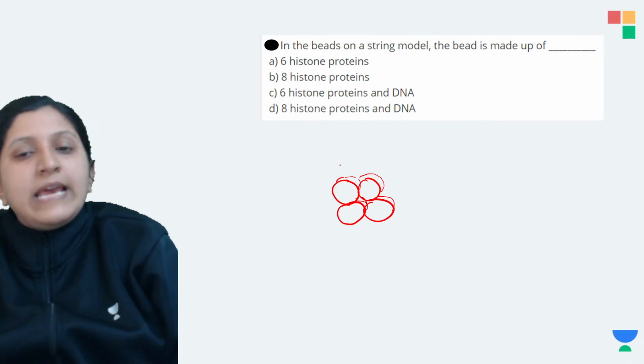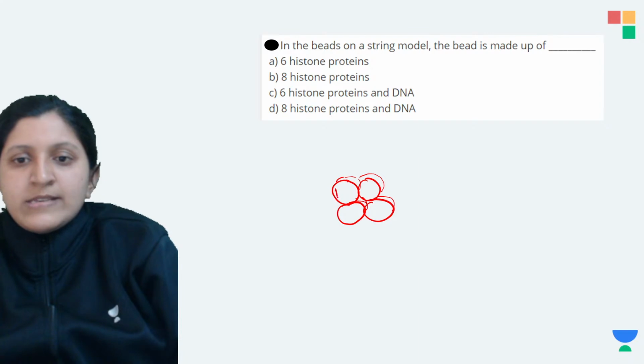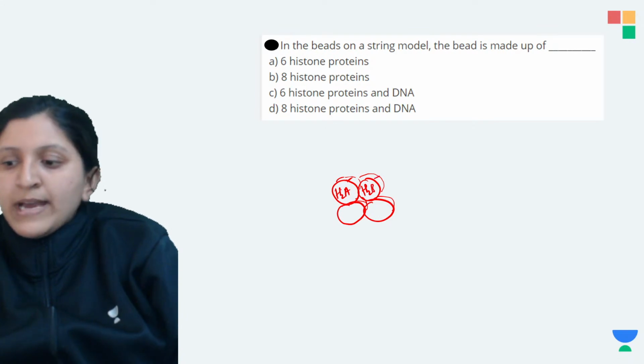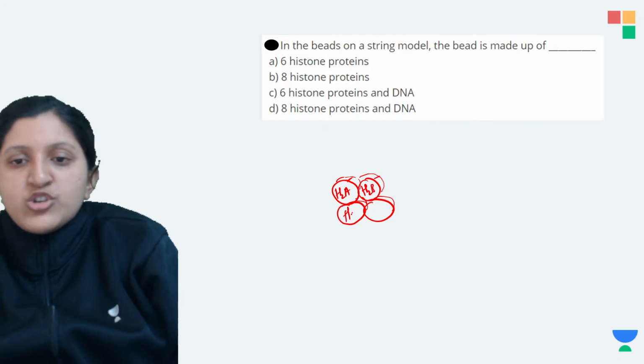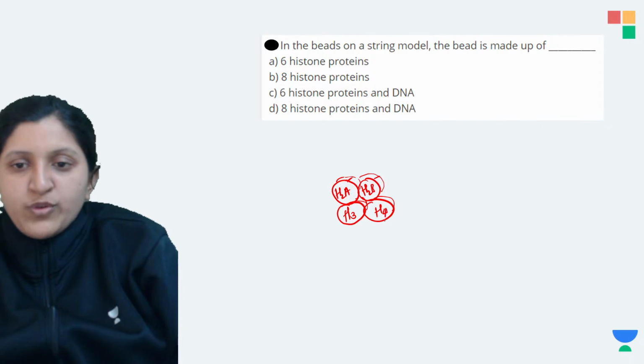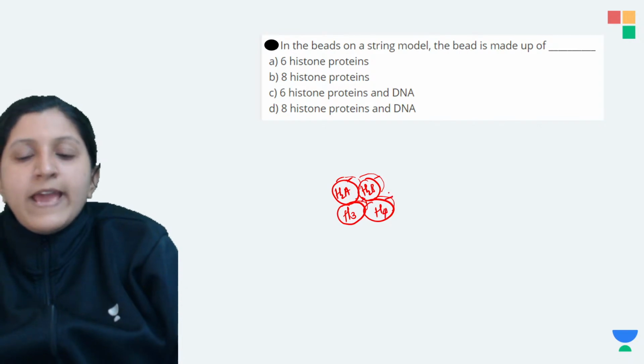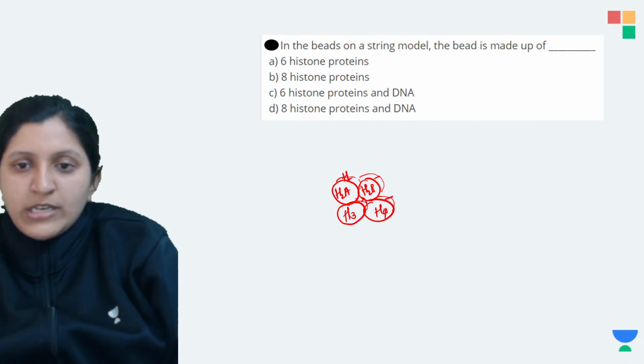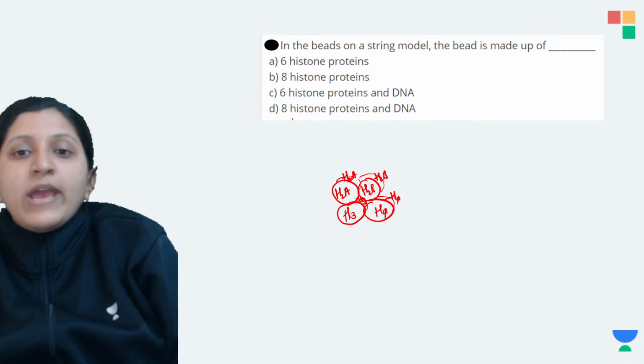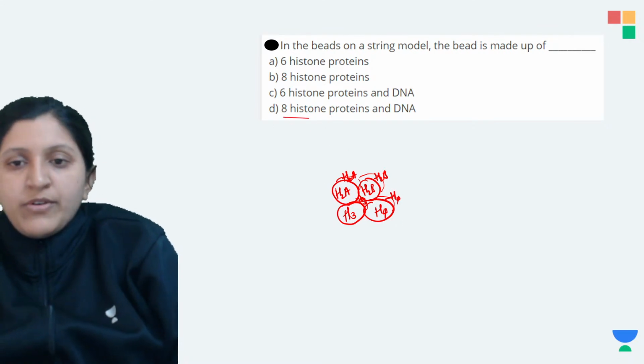You can find 8 of the histone proteins: H2A, H2A, H2B, H2B on the back, then H3 and H4, H3 on the back, H4 on the back. So we can write here H2A, H2B, H3 and H4. 8 histone proteins: 1, 2, 3, 4, 5, 6, 7, 8.